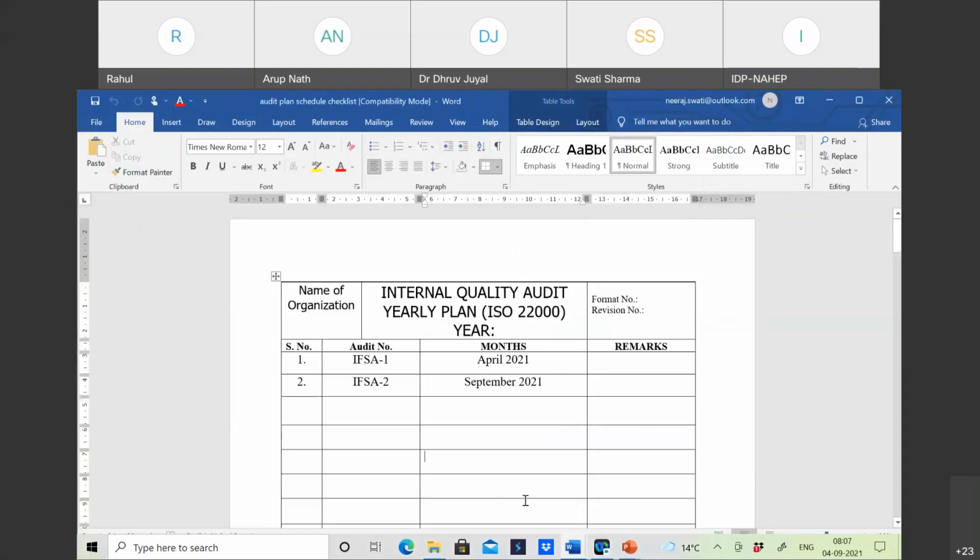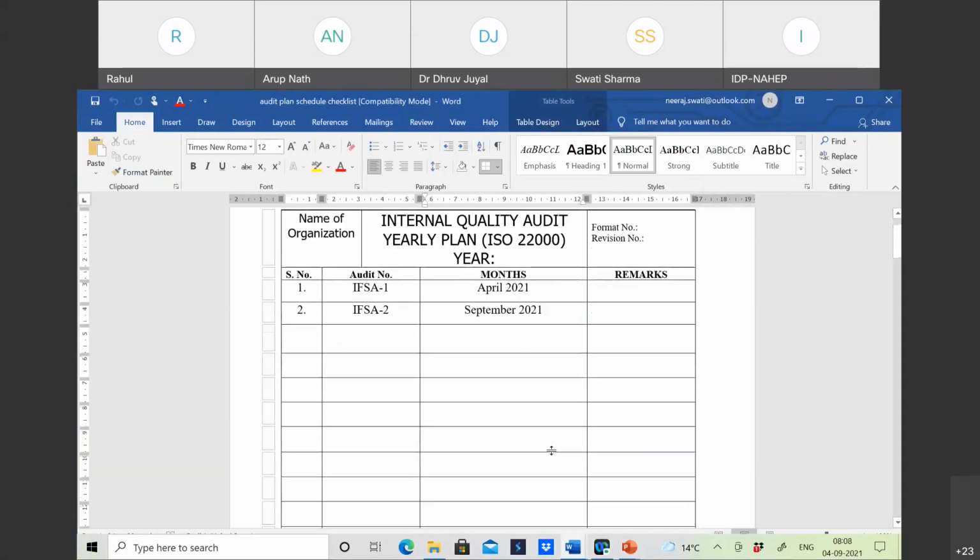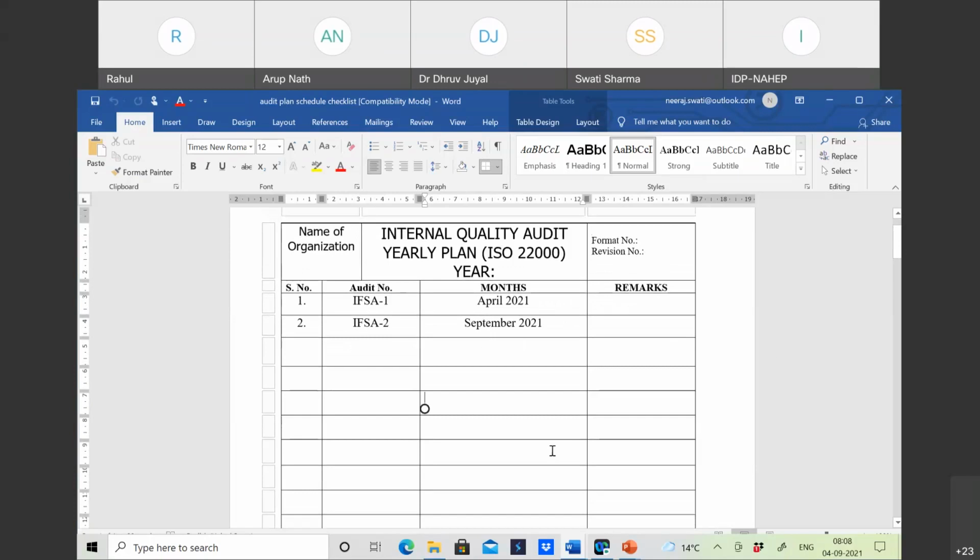Okay, so before proceeding further to the MRM, I would like to show you some internal audit templates, because yesterday we discussed common templates of audit planning and schedule. These templates are just examples. Every organization can change them according to their needs, but the content will remain the same. So here are a few examples. Is the screen visible to you? For the internal quality audit yearly plan.